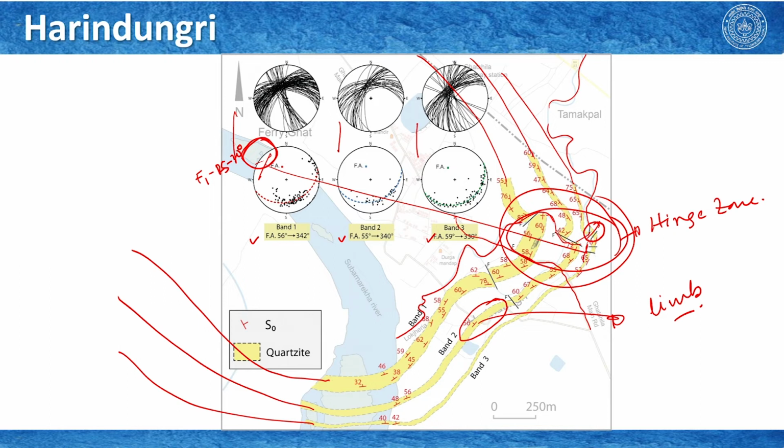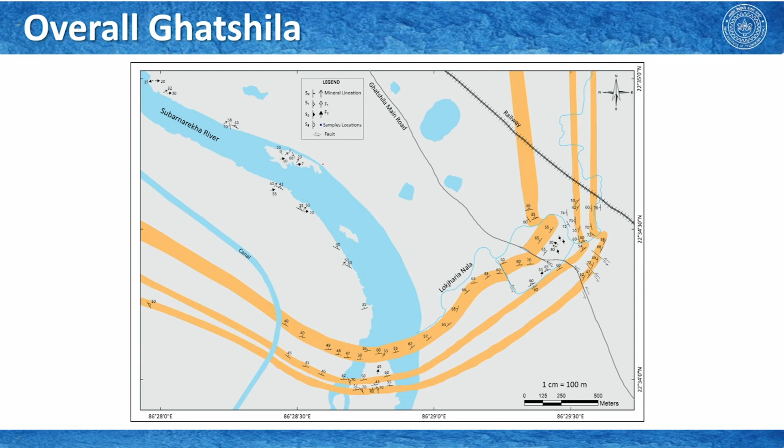So, let us go to the map which is a little larger. So, again this is Ferryghat, same area, this area is Harindungri, and we see the 3 quartzite bands are synthetically deformed with respect to the regional deformation.